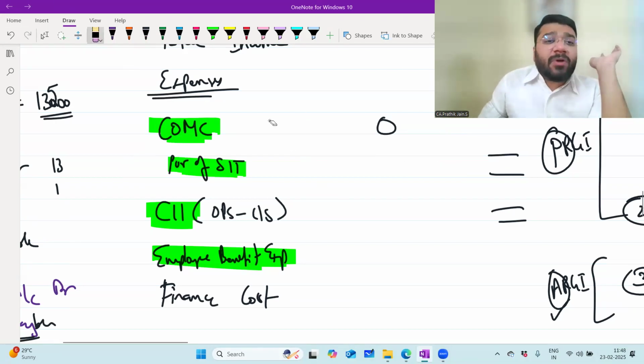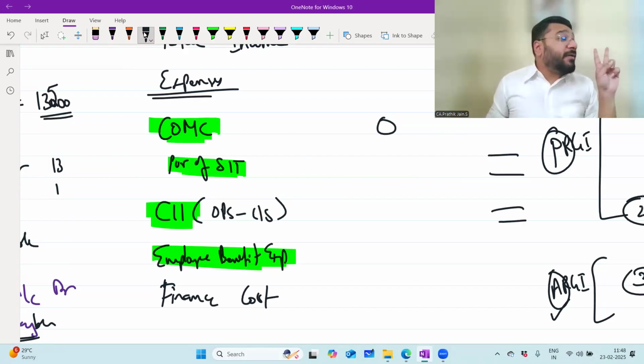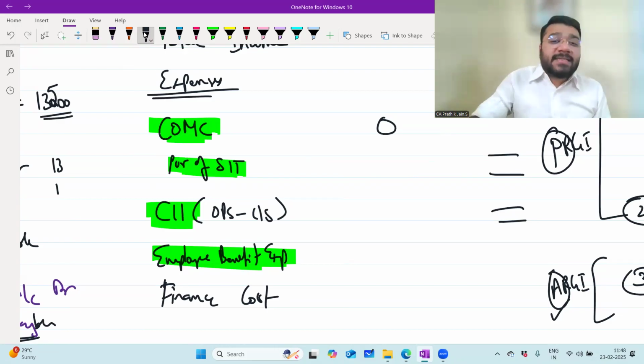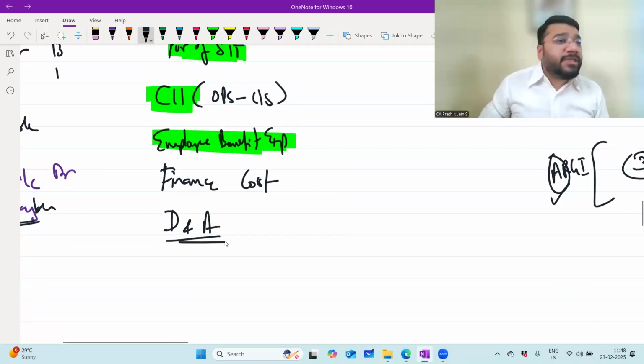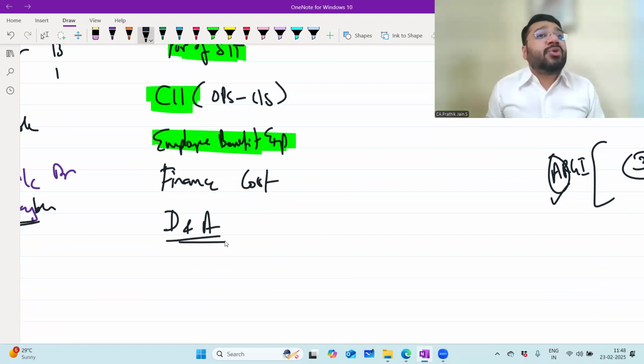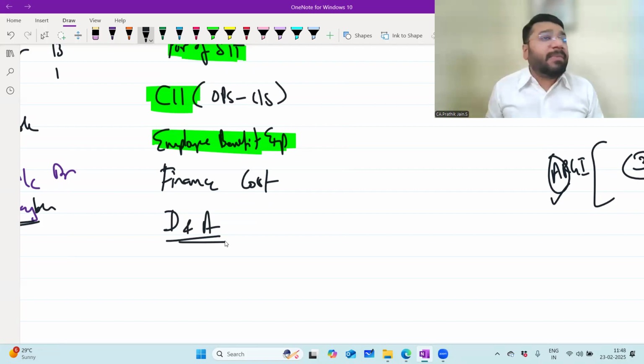So what is the first item? Cost of material consumed. Second item, purchase of stock in trade. Third is changes in inventory. Fourth is employee benefit. Fifth is finance cost. Sixth is depreciation and amortization. This I will do when I teach you property, plant, equipment, tangible and intangible assets. At that time I'll teach you how the disclosure needs to be done for this.